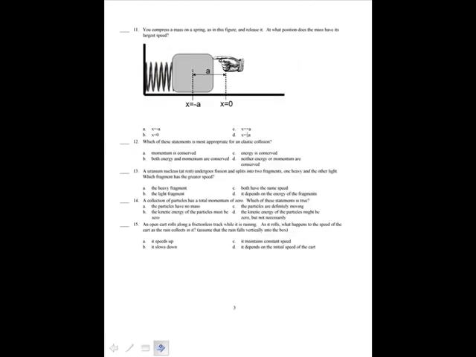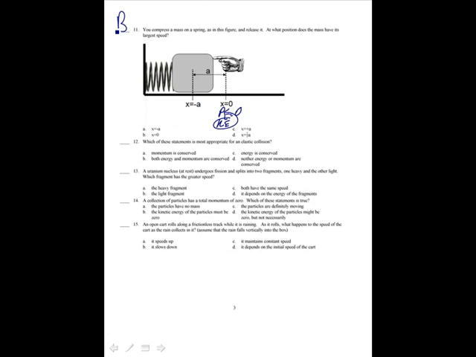That's A. You can press a mass on a spring, as in this figure, and release it. At what position does the mass have its largest speed? You have its largest speed where its potential energy is equal to 0. So all the energy is in kinetic energy. Alright, so that's at x equal 0. That's B.